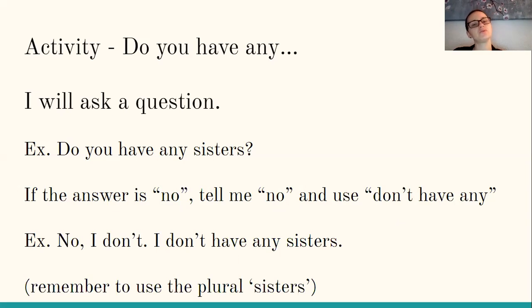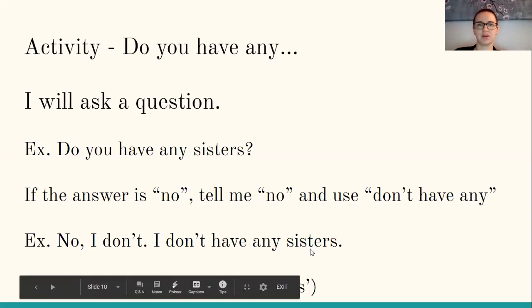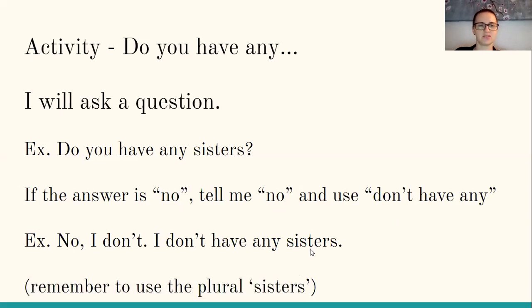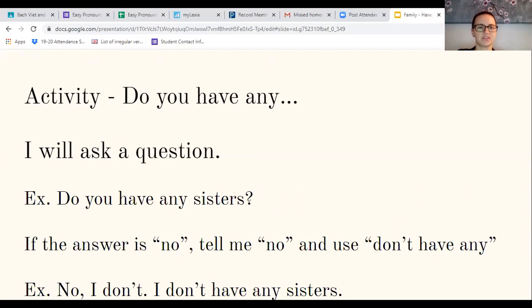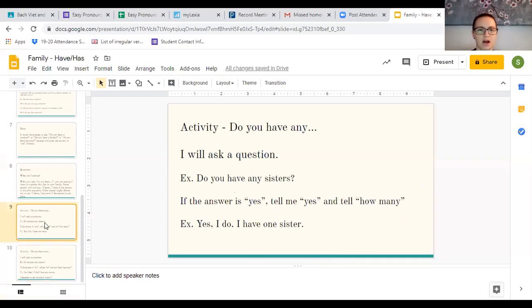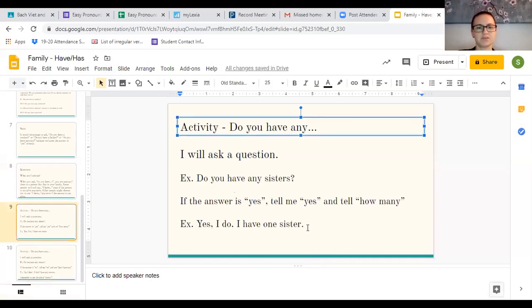And remember, use the plural sisters. So if it's negative, if your answer is no, your family word will be plural every time. If it's a yes, it depends on your number. So I'm actually going to exit this right here. I'm going to go back here. I'm going to do another example. So let's say, for example, you have 3 sisters. So you'll type, yes, I do.